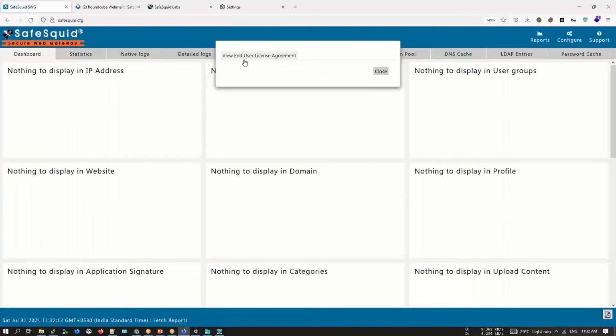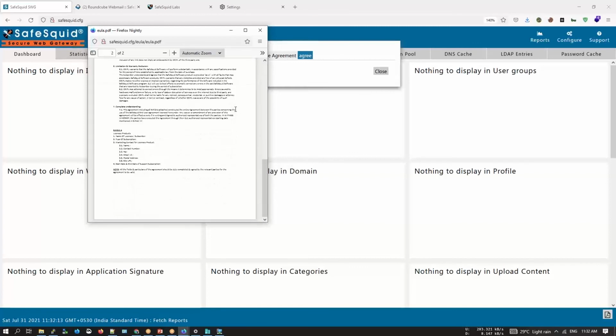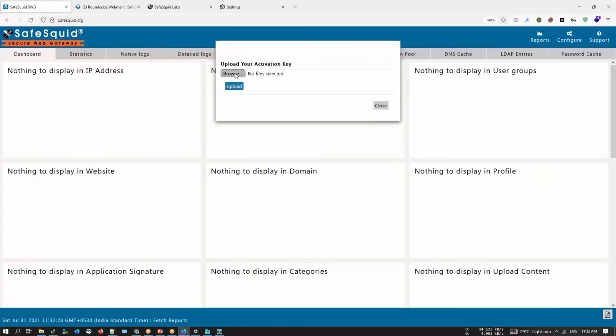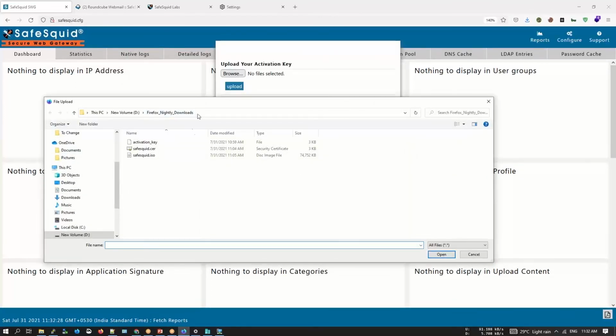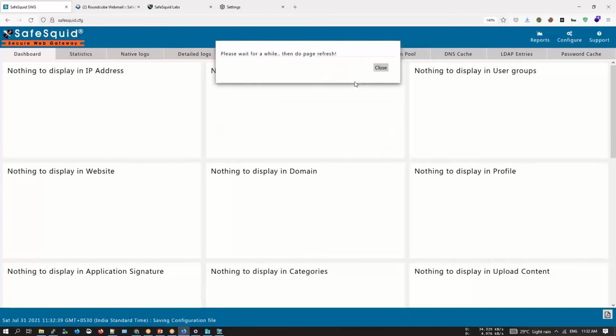Now the very first thing that we are going to do after accessing the interface is to activate the CSPID instance. So let's click on this. This will open up the details about the license agreement. You could read it, select agree, and browse the activation. I'm on the same folder. I'll select the activation file, click on upload. Let's restart. We'll hold on for 1 or 2 minutes, maybe less, and the page will refresh.